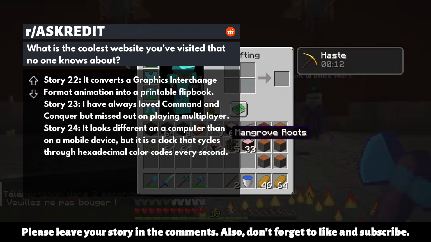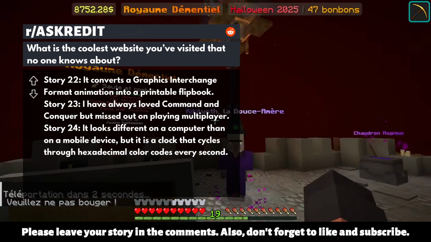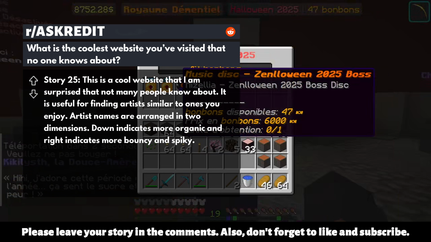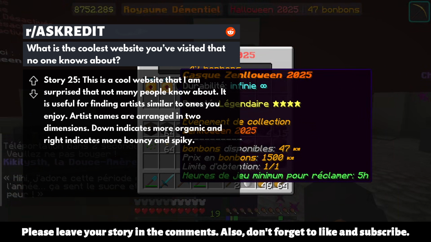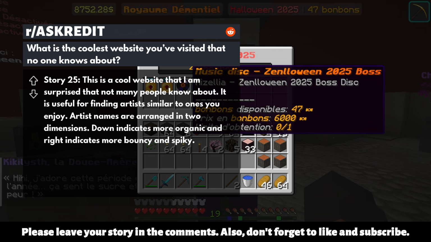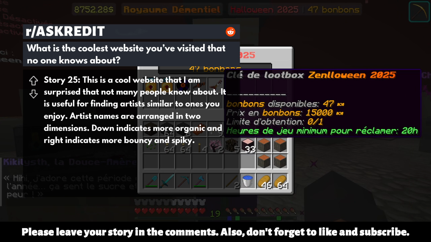It looks different on a computer than on a mobile device, but it is a clock that cycles through hexadecimal color codes every second. Story 25. This is a cool website that I am surprised not many people know about. It is useful for finding artists similar to ones you enjoy. Artist names are arranged in 2 dimensions. Down indicates more organic and right indicates more bouncy and spiky.